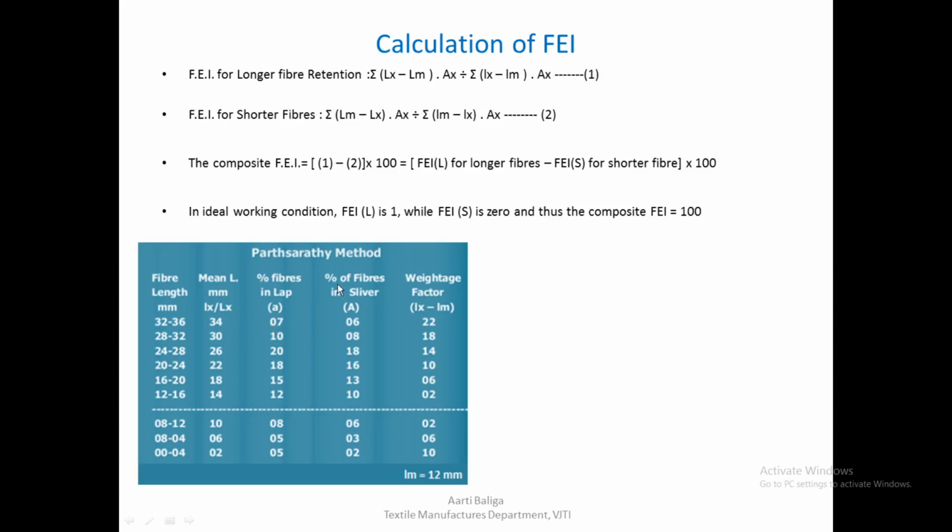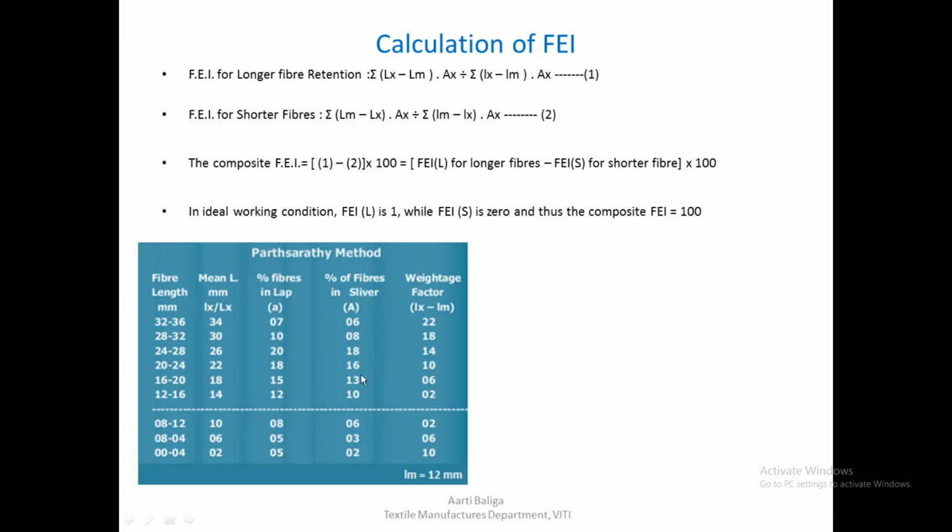And the next column gives us the percentage of fibers that is included in the sliver. So if there was 7% fibers in the lab in this range of fibers, that is 34 mean length range, only 6% has been included in the sliver, and so on. Next is 8%, 18%, and so on. And there are some short fibers also that have got included in this range, that is 8 to 12 and 4 to 8 and 0 to 4 fiber length. There are some 5% of fibers which have also been included in the sliver.